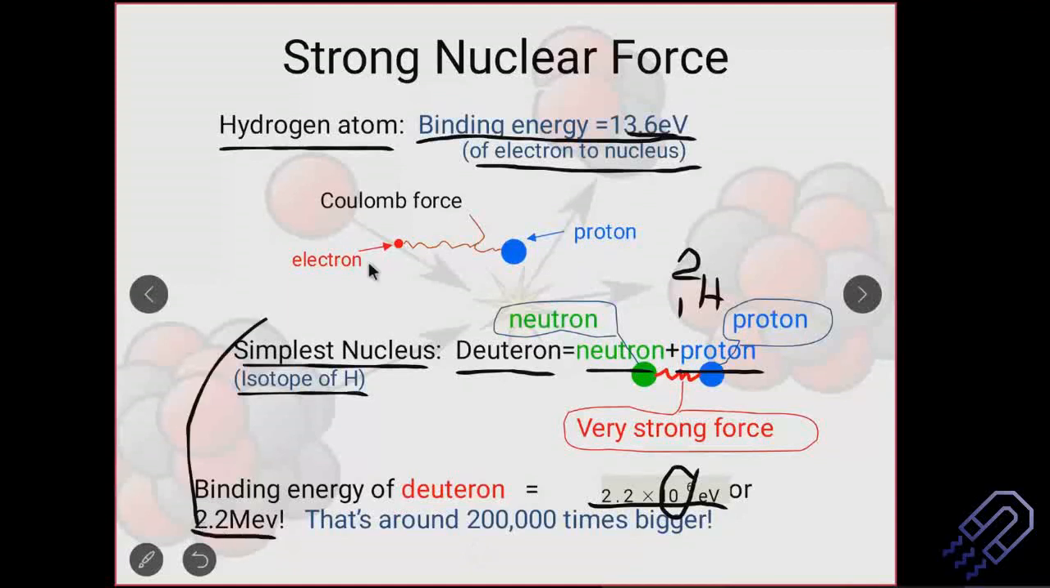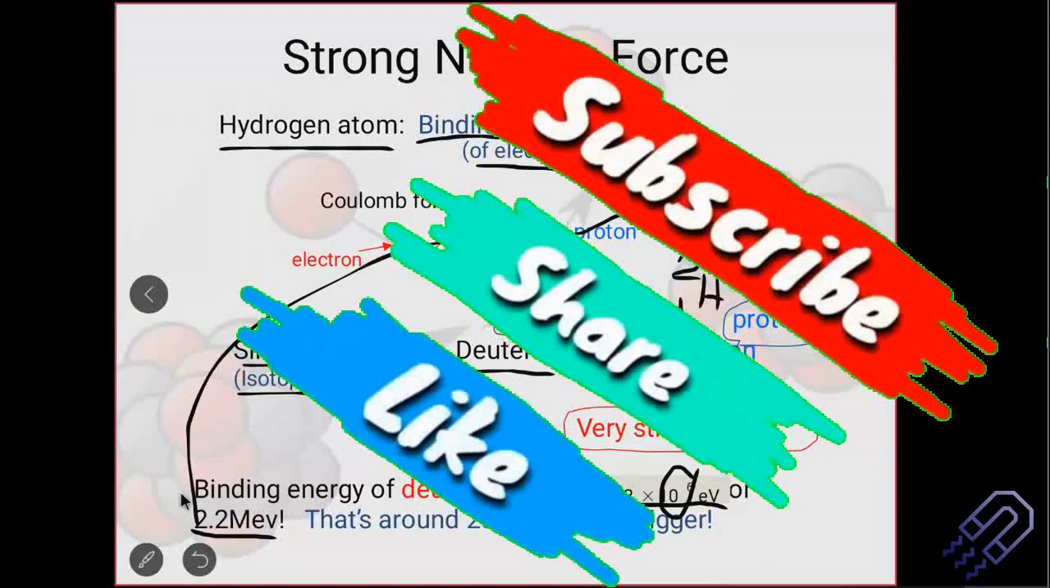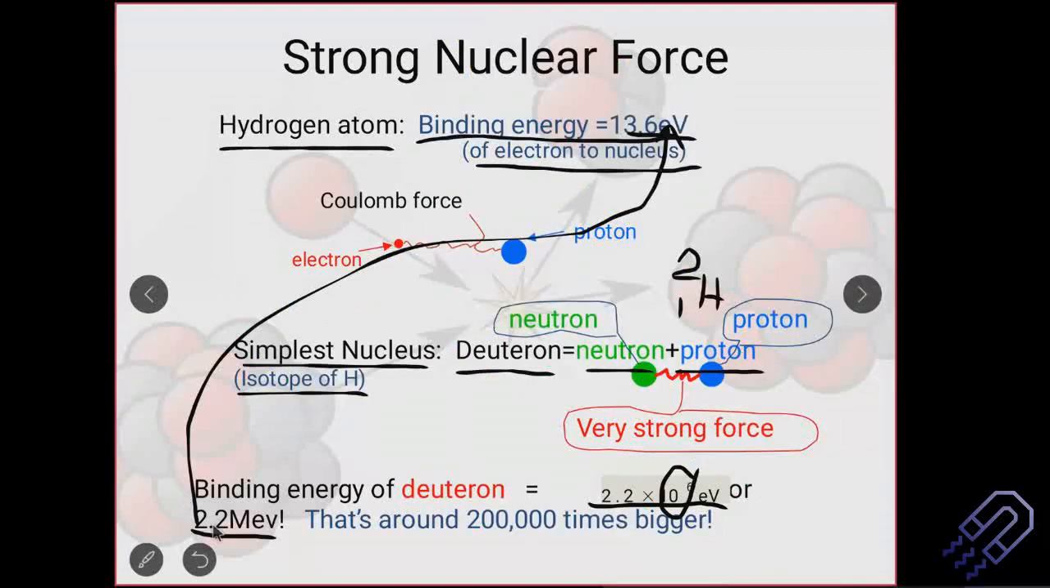Now we can compare these two values: 13.6 eV and 2.2 MeV. That means a huge amount of energy is needed to take out the proton or neutron. It's not that you don't know this, but I've kept both on the same slide so that we can appreciate the importance of the nuclear force. It is around 2 lakh times bigger. So the potential that the proton or the neutron needs to overcome to be free is far more than that of an electron freeing itself from the atom, obviously.